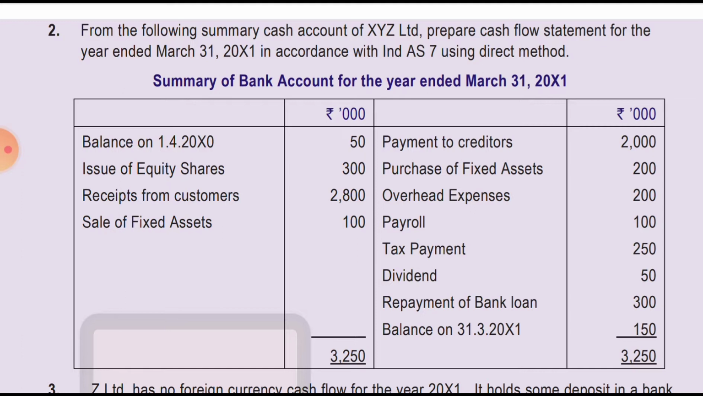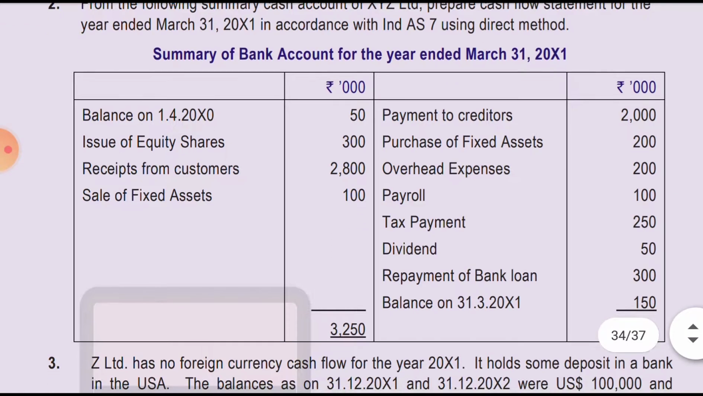Payment to creditors, operating activity. Purchase of fixed assets, investing activity. Overhead expenses, operating activity. Payroll expenses, 100, operating activity. Tax payment, operating. Dividend, financing. See, this is a dividend payment, as it is on the credit side, so it is financing. If it had been on the debit side, as dividend income, we would have treated that as an investing activity, but over here it is a financing activity.